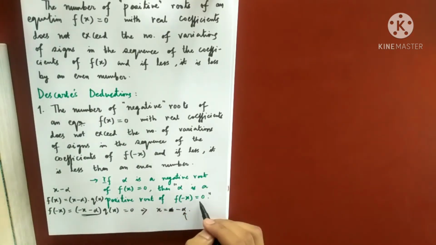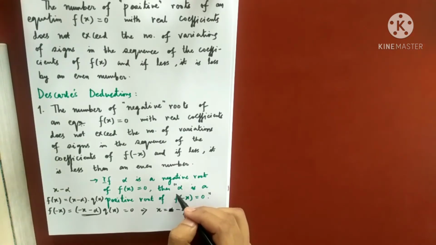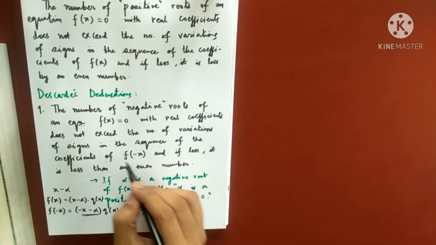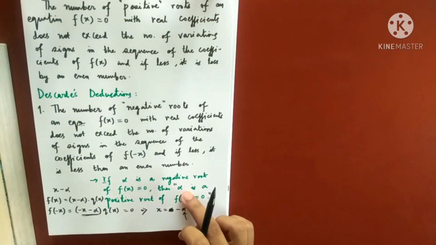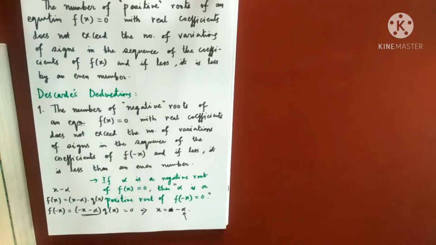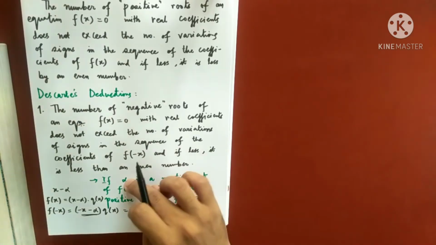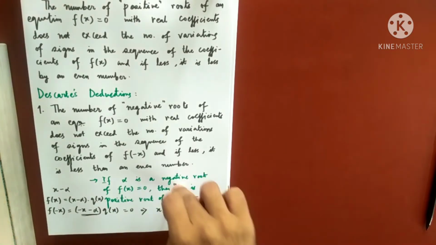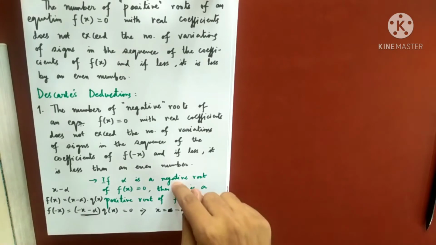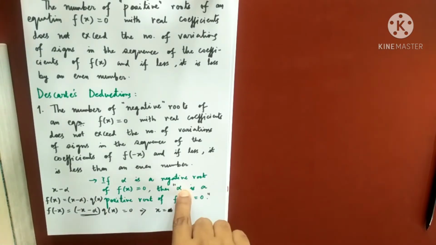Now just look here. Alpha is a positive root of this equation. I can use the Descartes rule of sign for this polynomial, and we know that the number of positive roots will not exceed the number of variations of signs in the sequence of coefficients of f of minus x, and then I have got a range for alpha as well. Understood? Basically, these proofs are not at all important. You can just go through it, but the proof is extremely simple. Just try to visualize things. Alpha is a negative root, so alpha will be a positive root of this. Use the Descartes rule of sign here, and then we have got a range for alpha, so done.